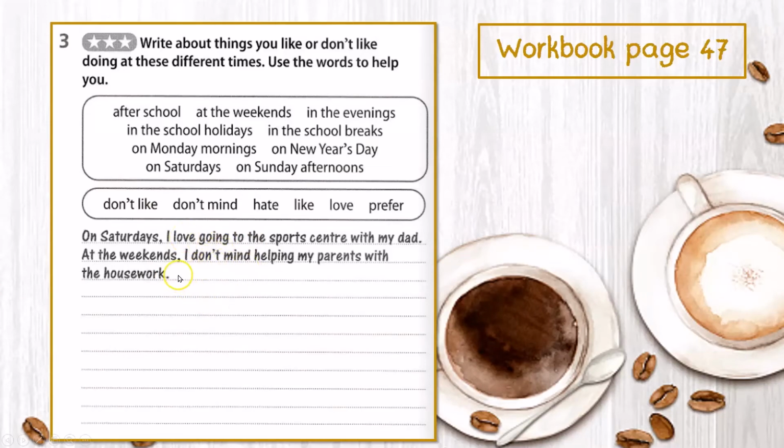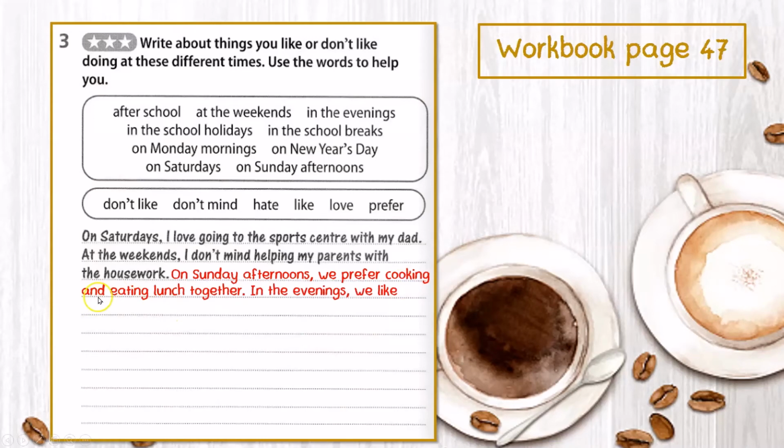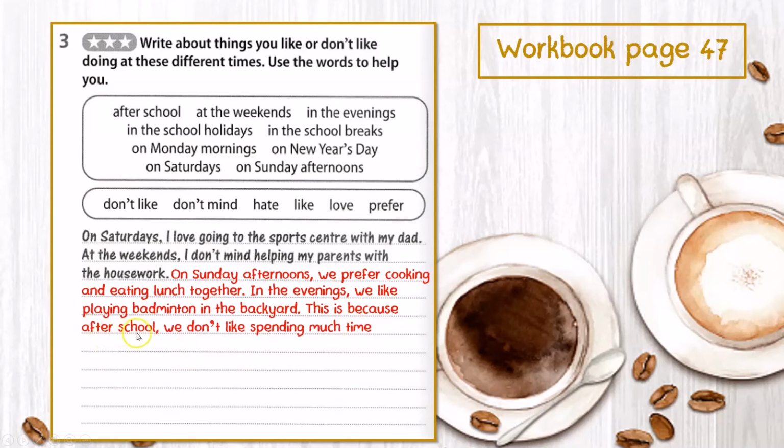Okay, so the rest of the sentences are up to you. Here, I'm just giving you the examples. You can add more to it, okay? On Sunday afternoons, we prefer cooking and eating lunch together. In the evenings, we like playing badminton in the backyard. This is because after school, we don't like spending much time outside the house gate. Okay, so this is just an example. You can add more to this, okay?